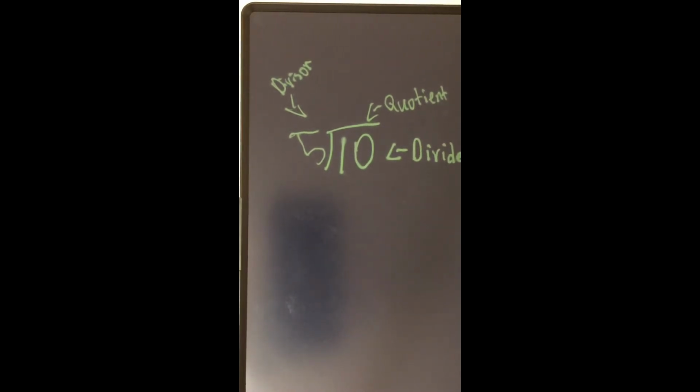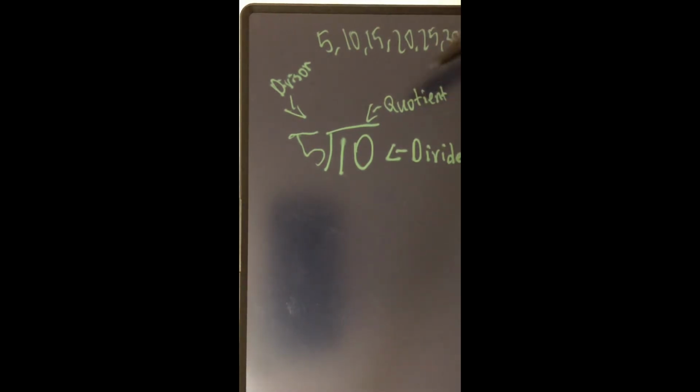So the first thing you do is you skip count by 5s until you get to 10. So 5, 10, 15, 20, 25, 30, 35, 40, and 45.